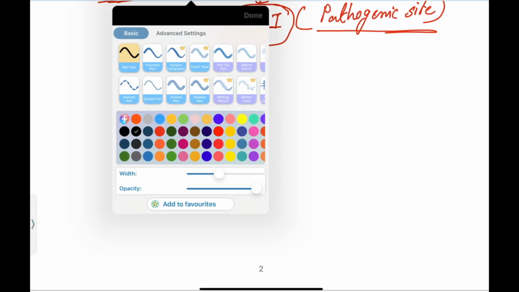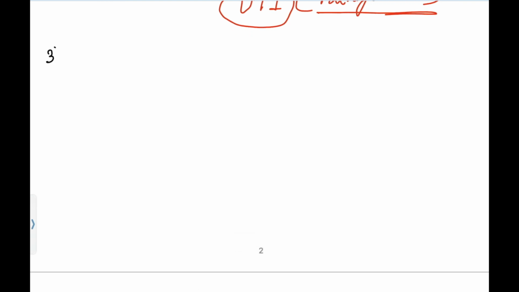Now coming to the third terminology. What is the third terminology? Virulence. What is virulence? Virulence means, now you know pathogenicity.